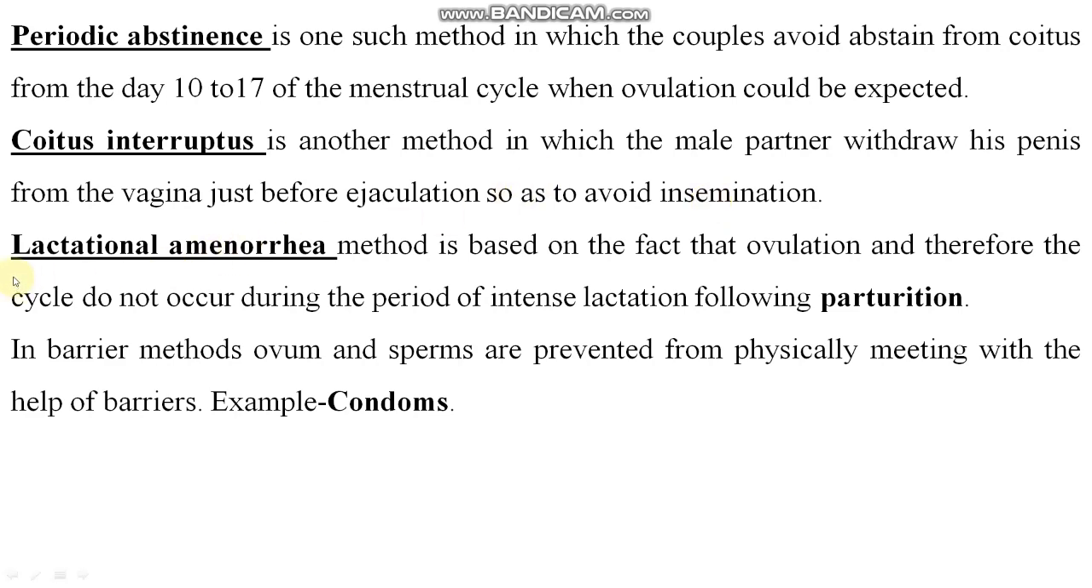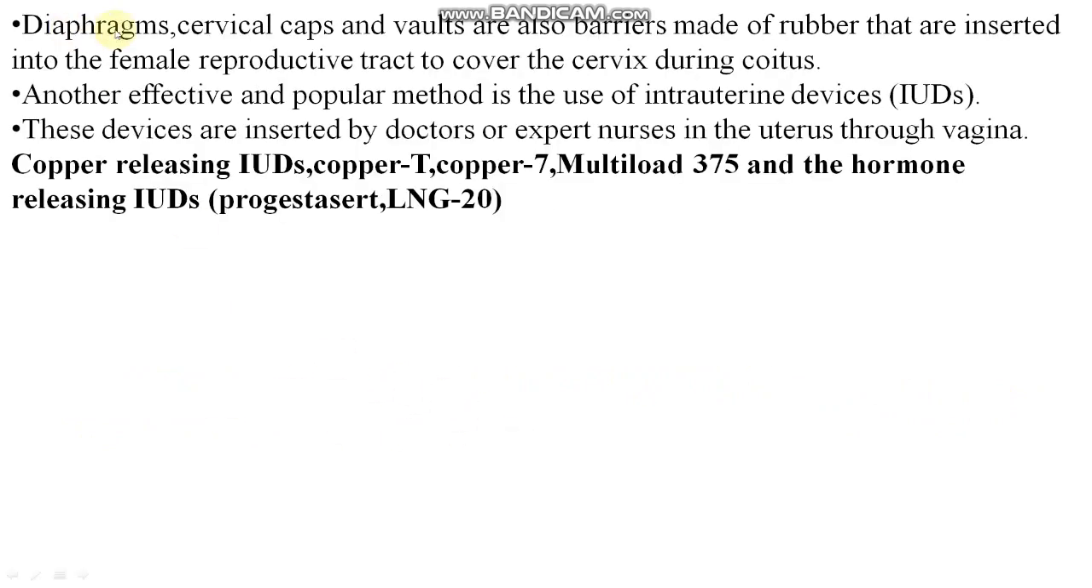Okay. So the lactational amenorrhea method is based on the fact that ovulation and therefore the cycle do not occur during the period of intense lactation following parturition. Parturition, you know, is the delivery of the baby. So in barrier methods, ovum and sperms are prevented from physically meeting with the help of barriers, for example condoms. The diaphragm, cervical caps, and vaults are also barriers made of rubber that are inserted into the female reproductive tract to cover the cervix during coitus.